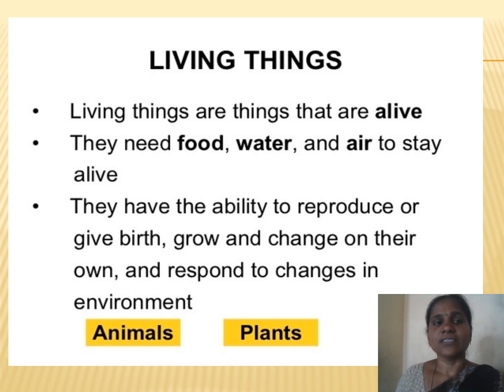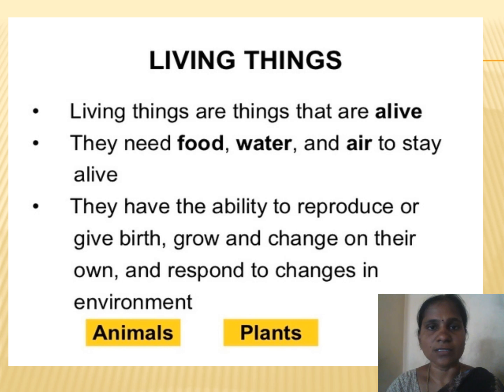Let's see the living things. Things which have life, which are alive, we call living things. They need food, water, and air to stay alive. How can we find that this is a living thing? Based on some characteristics.